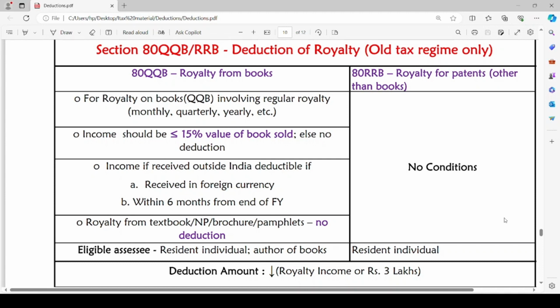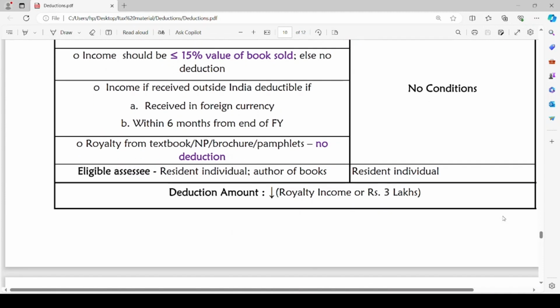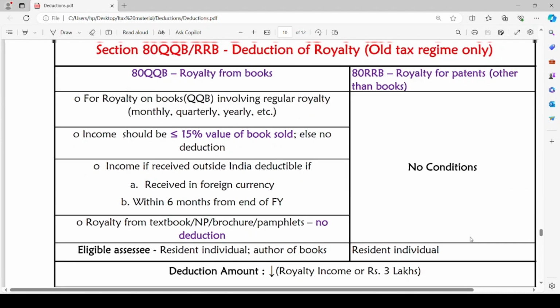The eligible assessee under section 80QQB is a resident individual who is the author of books. For section 80RRB, the eligible assessee is a resident individual and the royalty is regarding patents other than books. The deduction amount under section 80QQB as well as 80RRB is the lower of either the royalty income or rupees 3 lakh. Either the royalty income or rupees 3 lakh, whichever is lower, can be claimed as deduction under section 80QQB and under section 80RRB.